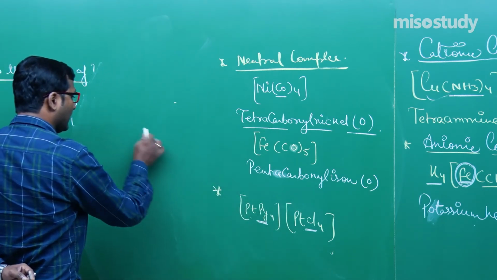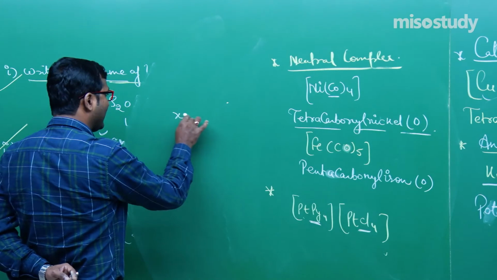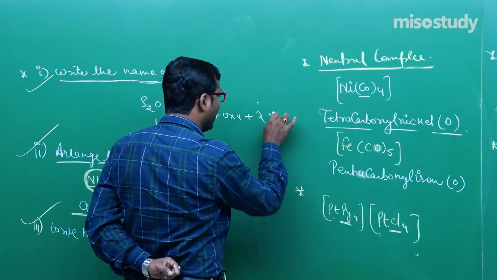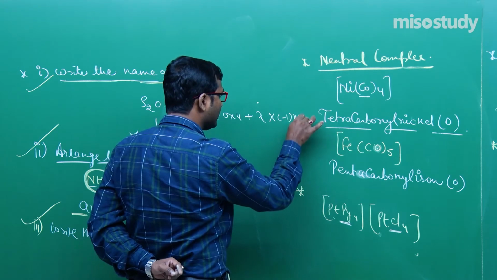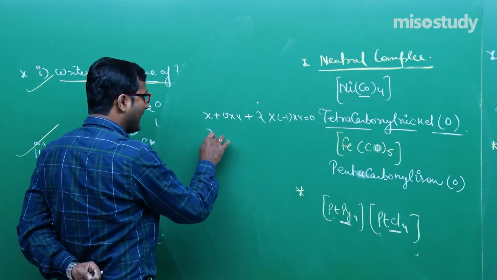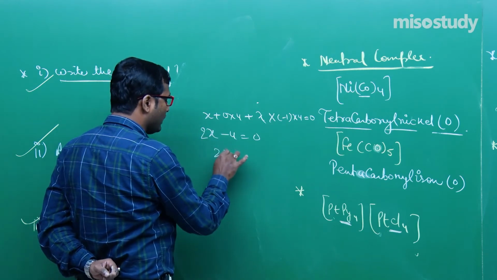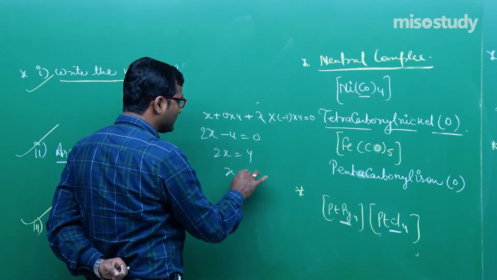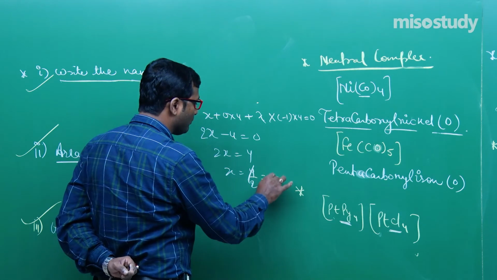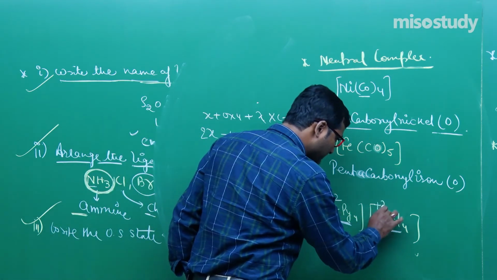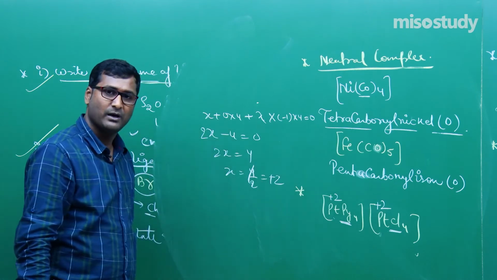For this one, as we know, x plus 0 into 4, plus x plus (-1) into 4 is equal to 0. This is the case. x minus 4, x plus x, 2x minus 4 is equal to 0, 2x is equal to 4, x is equal to 4 by 2 is equal to plus 2. So, this Pt has oxidation state plus 2, this Pt has oxidation state plus 2.